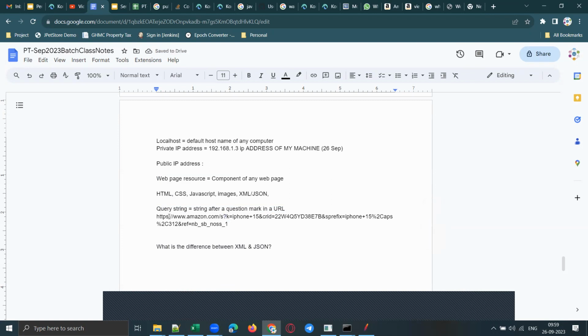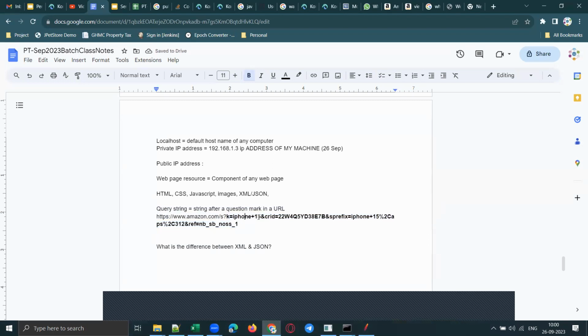This is the protocol. This is the server name. And what is this one? This is the resource path. Whatever is there after the server name, that is the resource path. And you see a question mark over here, and some string after that question mark, right? This is called the query string.